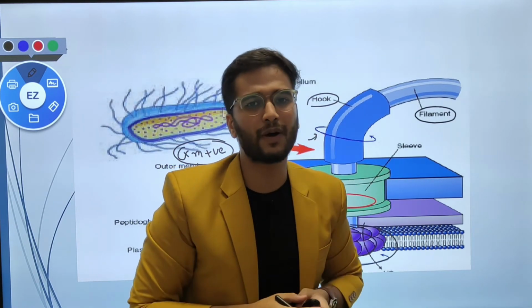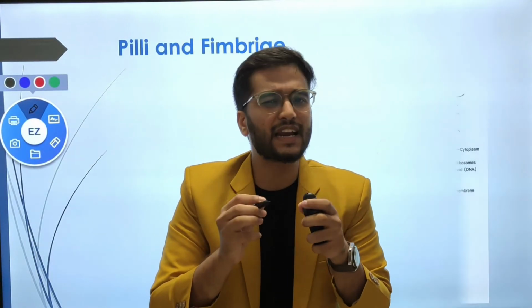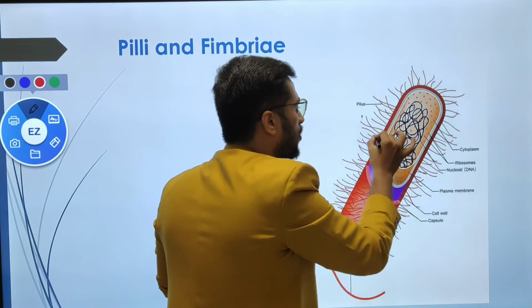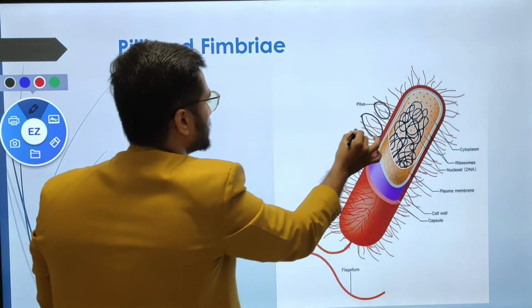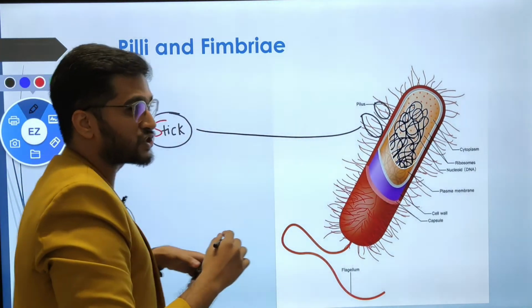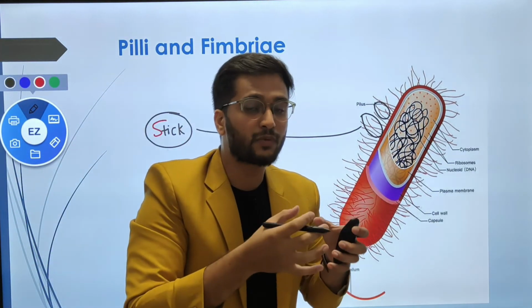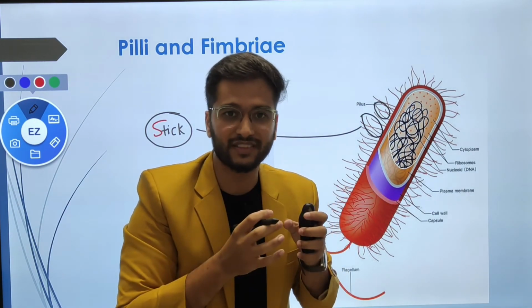So this is all about the flagella. Now let us understand the next one. Pili and fimbriae are small finger-like projections present over the bacterial cell wall, and the function of pili and fimbriae is to stick to other things, like sticking to the host tissue when they are parasites, or sticking to rocks where they will get a very habitable environment outside.